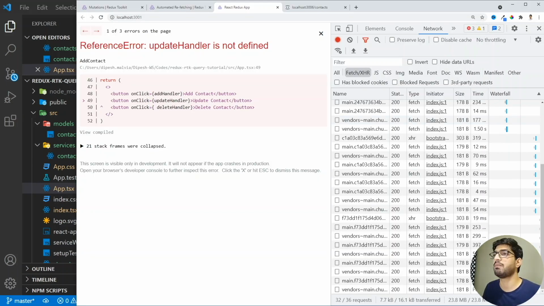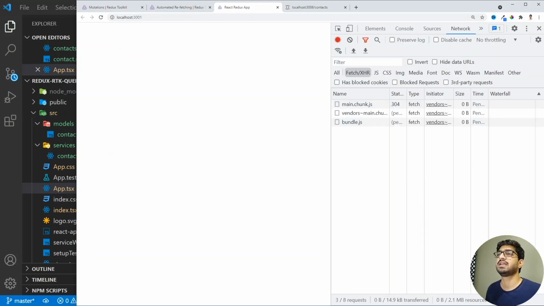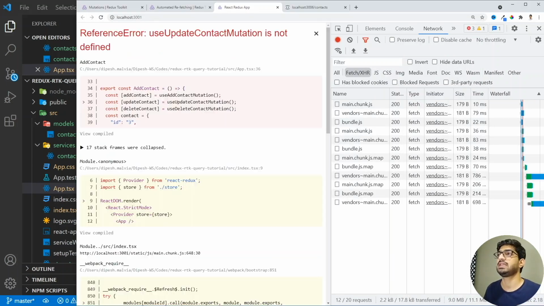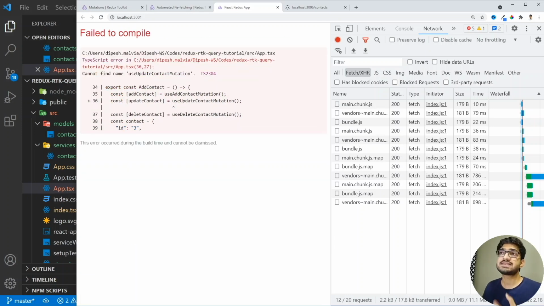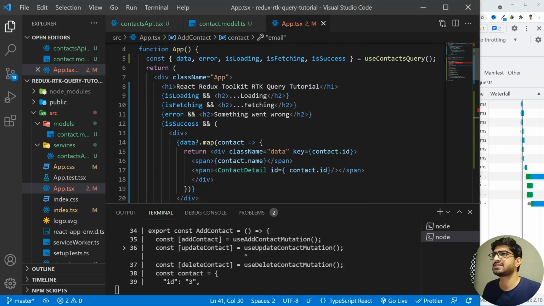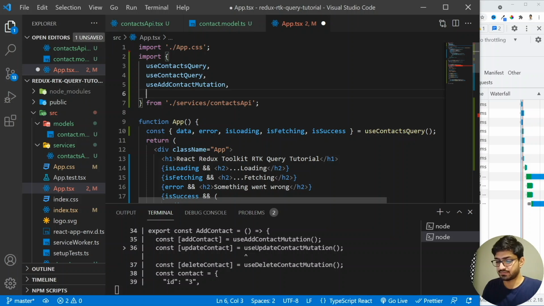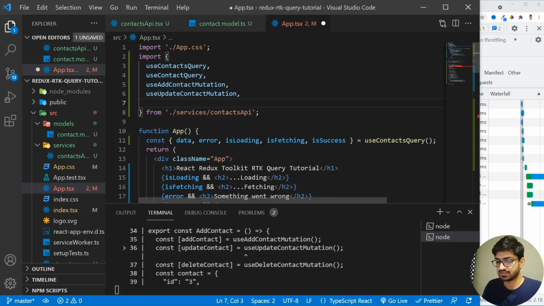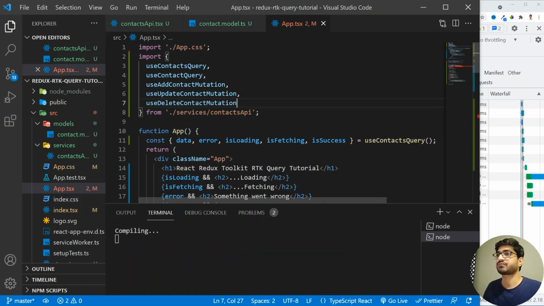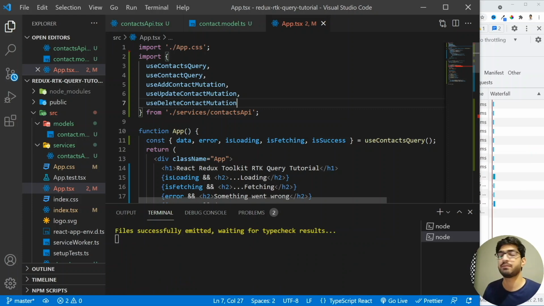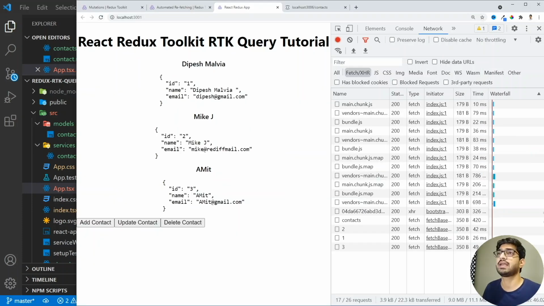So if I go back here and if I refresh it, then we should be able to see everything, but we are getting an error, and this error is because we haven't imported the use update contact mutations. So let's go here and let's import them, and this will become use update contact mutation, and I'm going to have the use delete contact mutation. All right, so we have imported them, and now let's go and let's refresh it.